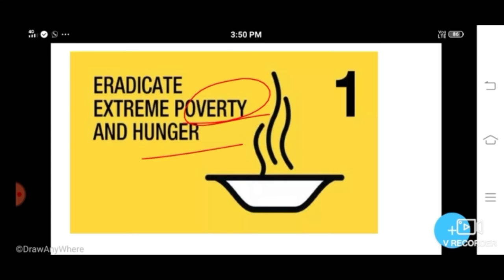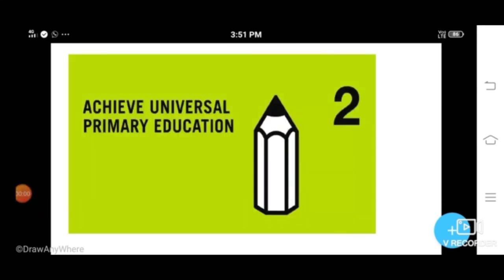Okay. The second goal, achieve universal primary education. It ensures that children universally, including both boys and girls, will be able to complete a full course of primary education by 2015. At the same time, to give rural people the capacity to feed themselves and to overcome hunger, poverty, and illiteracy. So the second goal is achieve universal primary education, including both boys and girls.